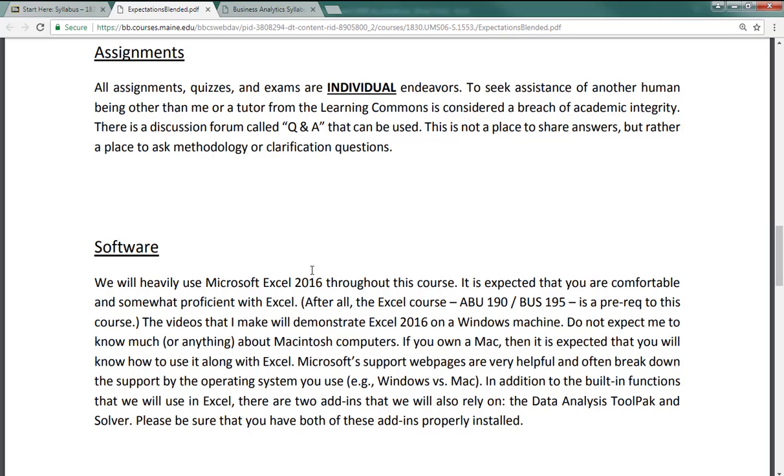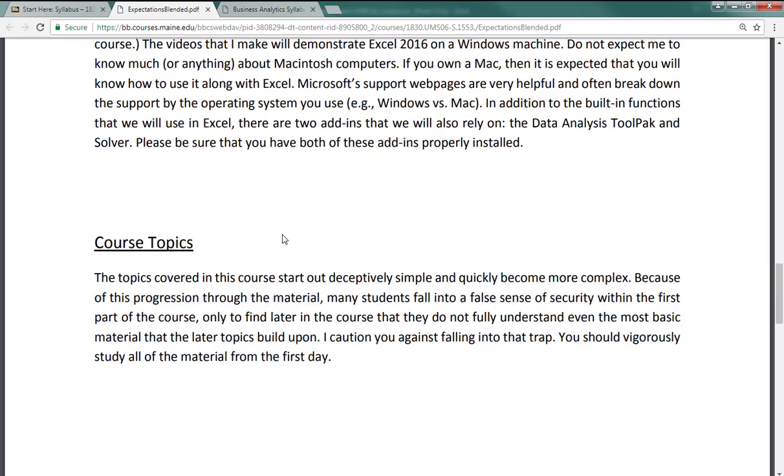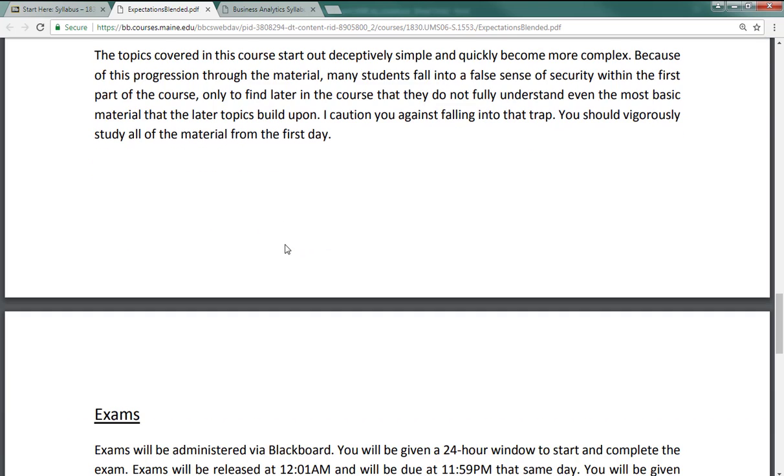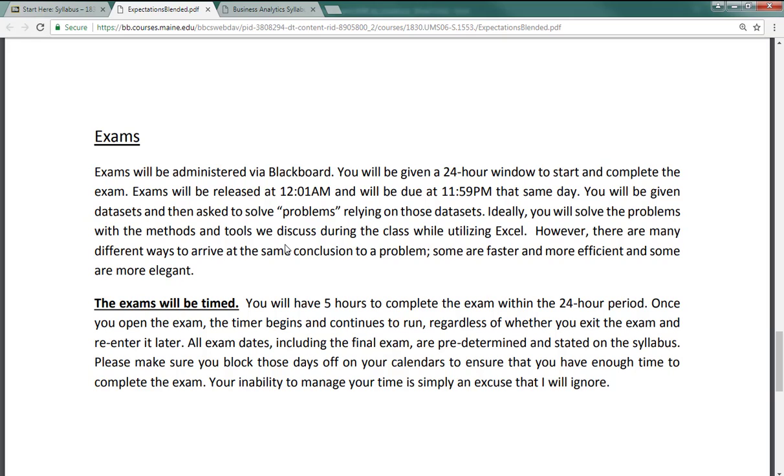Software: we're using Excel 2016, and you should have it installed. The two add-ins that we're using that are not standard but come with everything else are the Data Analysis Toolpack, which we'll use for regression, and Solver, which we'll use for the linear programming. Course topics start out very, very deceptively simple, but become complex very, very quickly. So you should stay on top of the material. I'm just warning you now. Exams will be timed at 5 hours. You have that 24-hour block to do them in.